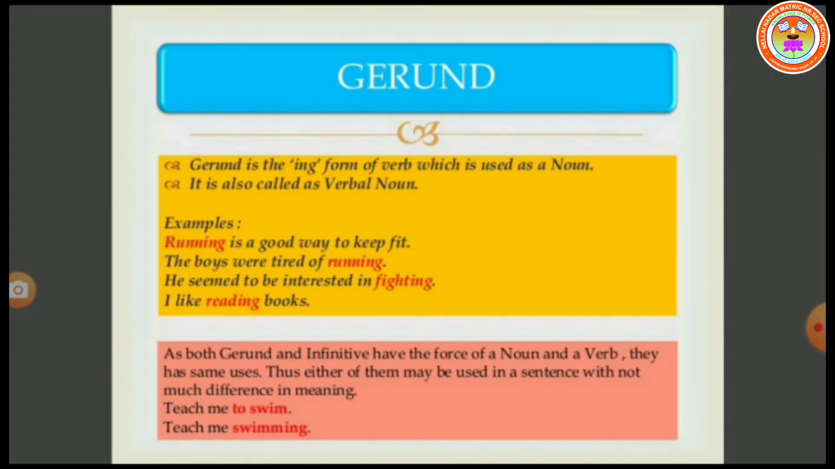Next, we will see gerund. Gerund is the ing form of verb which is used as a noun. It is also called verbal nouns. A verb which acts partly as a verb and partly as a noun is called gerund. So the work of a gerund is that of a noun.